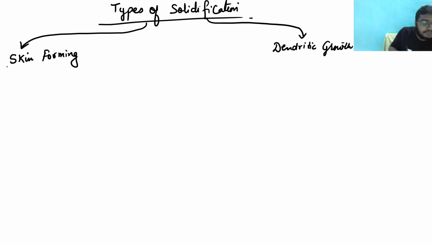So see what skin forming is. This type of solidification takes place either in pure metal or in alloys. So I am writing that this takes place either in pure metal or in alloys. And see what actually the problem is, what is the thing happening.